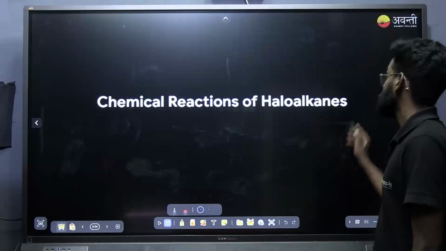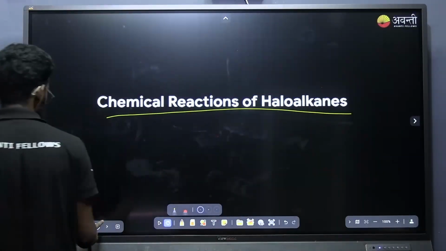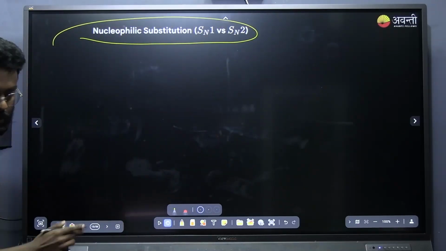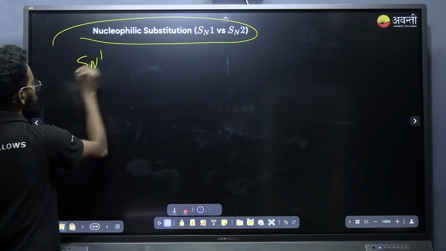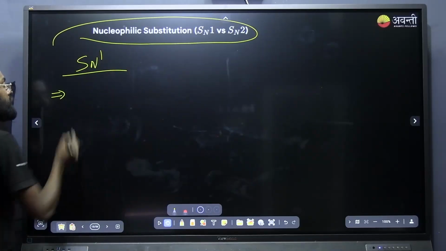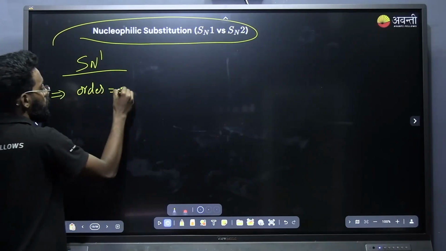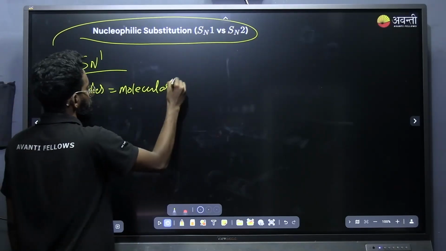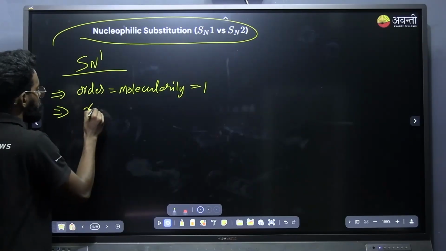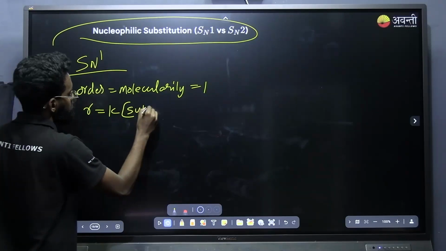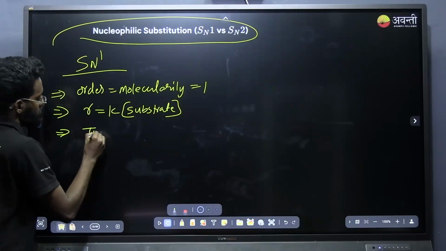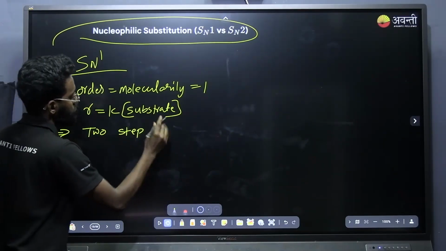Next is chemical reactions of haloalkanes. This is the important one. First one we will be discussing is the nucleophilic substitution reaction. In that I will be discussing SN1 mechanism first. What is SN1 mechanism? Substitution nucleophilic unimolecular reaction, which means here order and molecularity both are same, that is 1. And as it is a unimolecular reaction, the rate depends upon the concentration of substrate only. It occurs in a two-step mechanism. It is a two-step process.